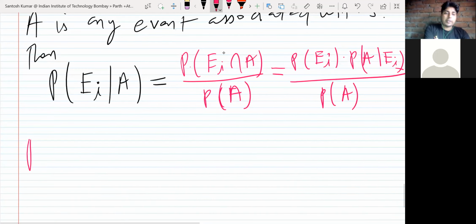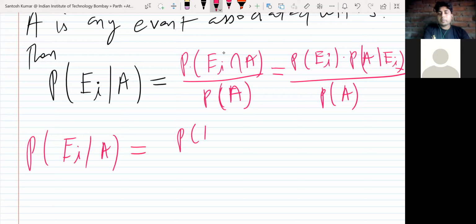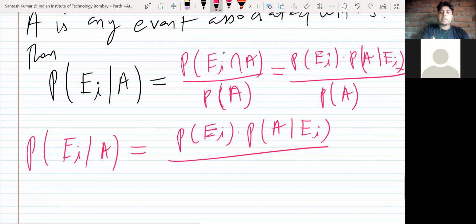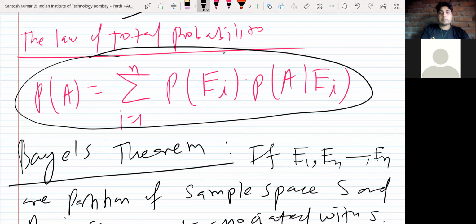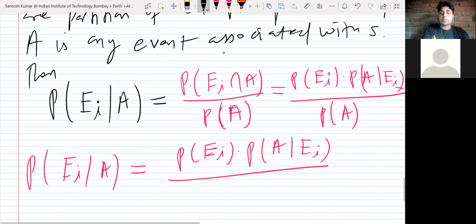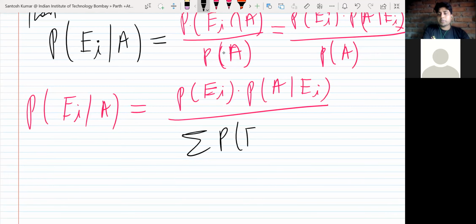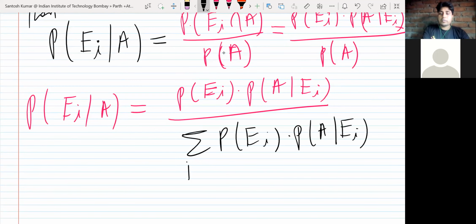So if I write it again, probability of Ei given A is equal to probability of Ei into probability of A given Ei, upon total probability P(A). So this form can be used. What was the total probability? You can also write it as the summation of probability of Ei, probability of A given Ei, i from 1 to n. So here it is a summation. The numerator has only one term and the denominator has n terms. So it will depend on the question.